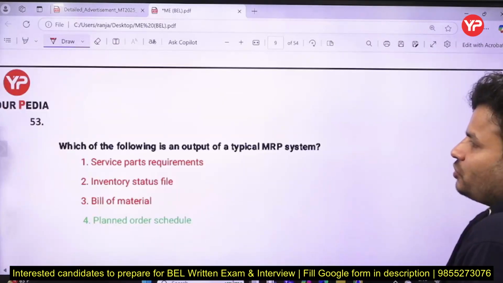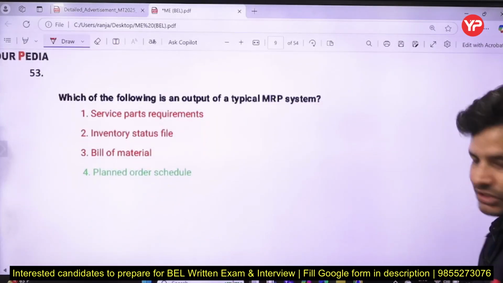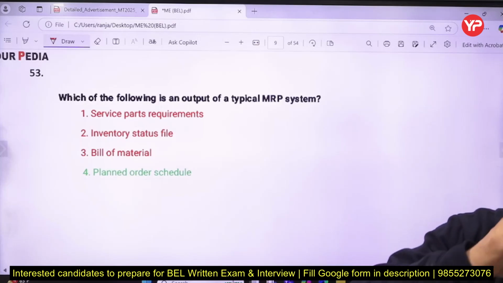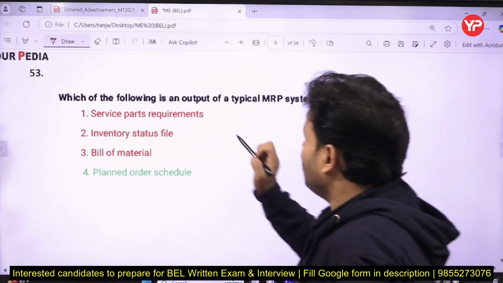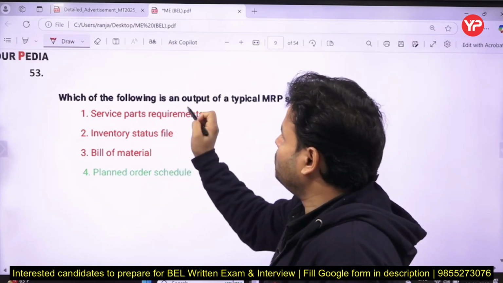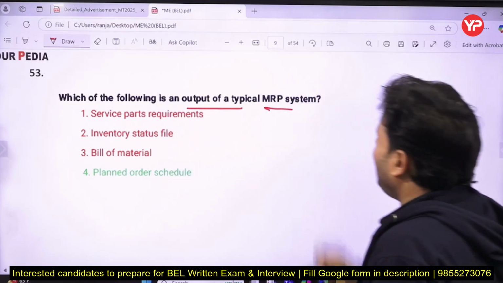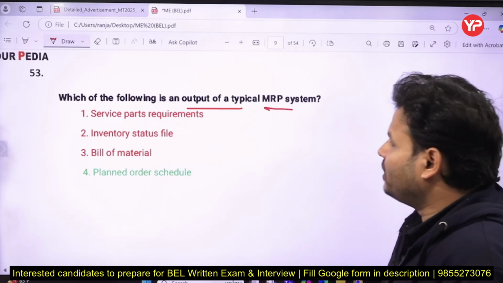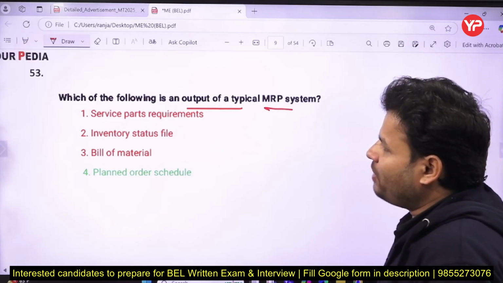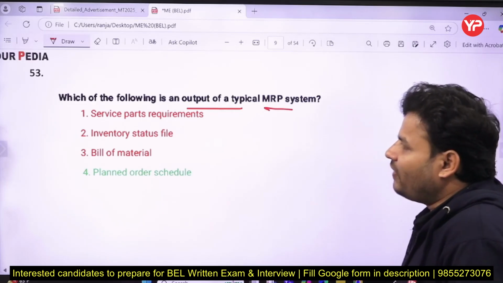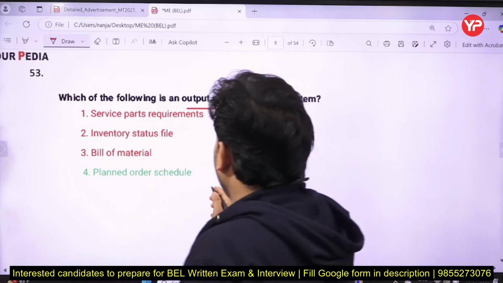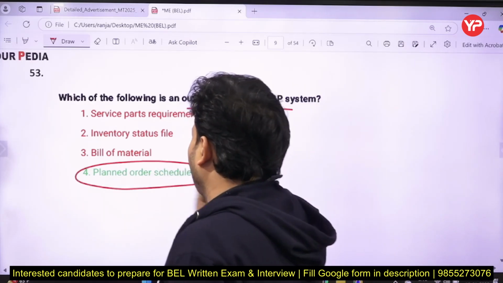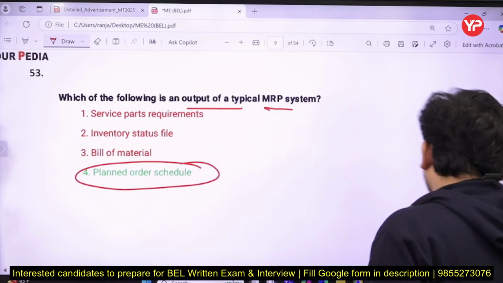So coming to the next question. The next question is on your screen, my dear friends. The question is: which of the following is an output of a typical MRP system? Service part requirement, inventory status file, bill of material, planned order, schedule. So MRP, if you talk, basically the output is planned order and schedule.